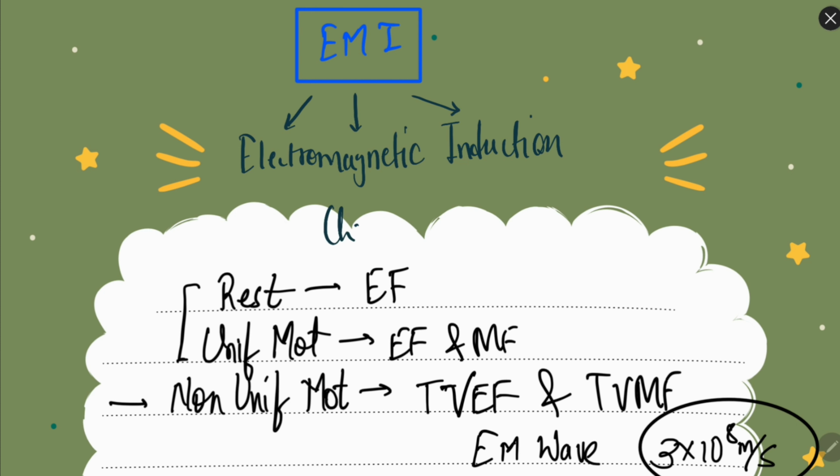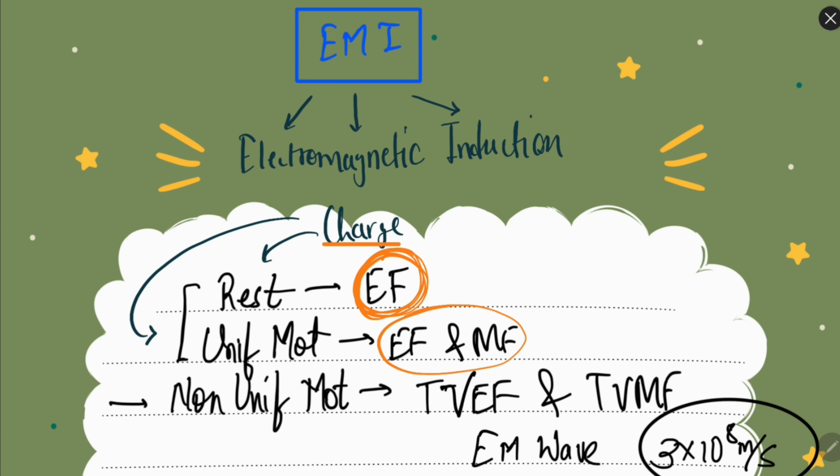We know that charge can be either at rest or in motion. When the charge is at rest, only electric field is generated, and when the charge is moving, then electric and magnetic fields both are generated. Now motion can be uniform or non-uniform. In uniform motion, constant electric and magnetic fields are generated.